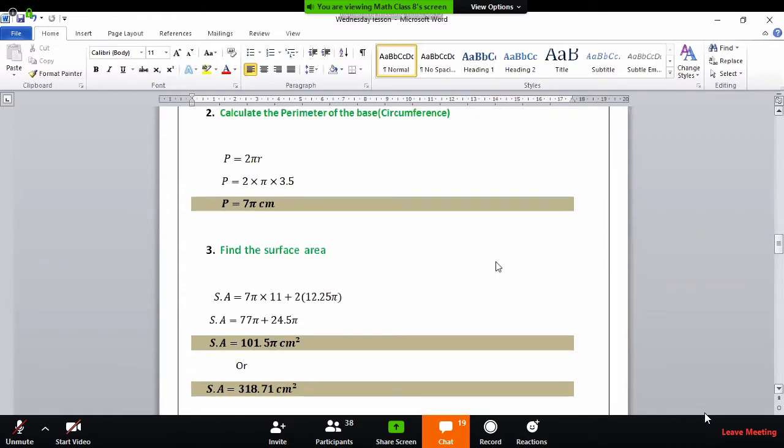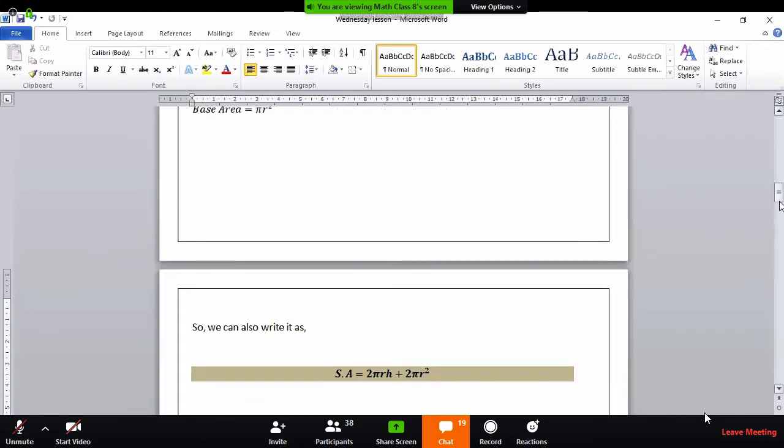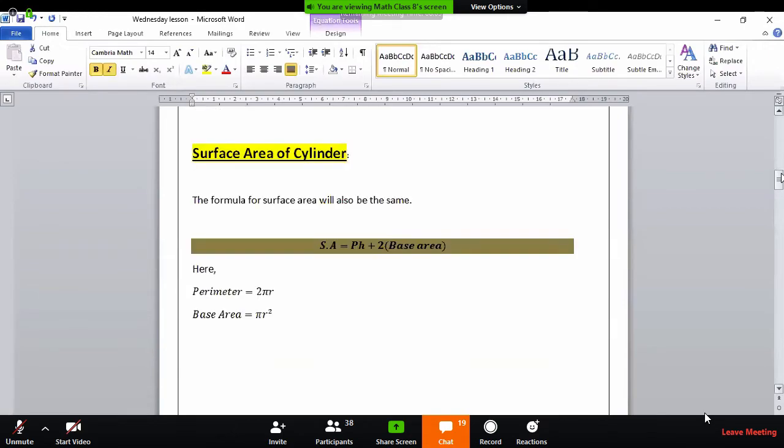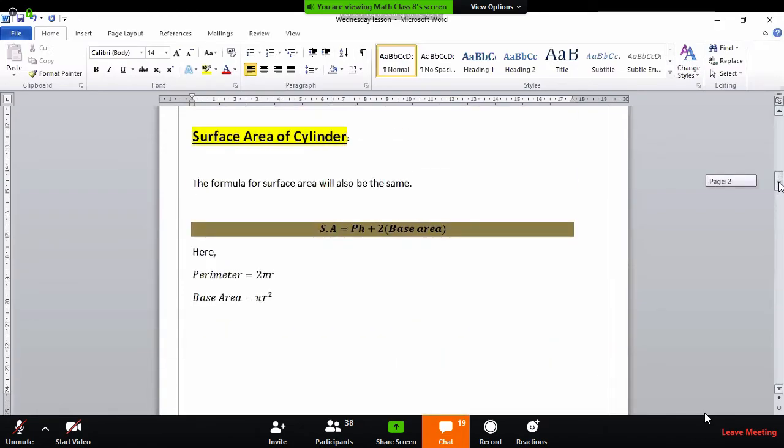Now students, for finding the surface area, you can use either this formula or this formula. It is up to you, but you must have the sense of what the perimeter is and what the base area is. I'm using this formula. They both are the same. This is quite easy. The perimeter must be 2 pi r and base area must be pi r square. Just put all these values. In place of perimeter, put 7 pi.